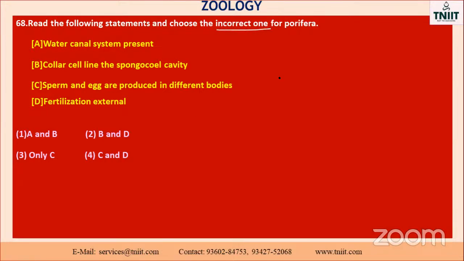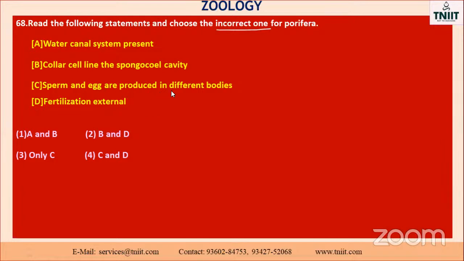Water canal system, already it will be present. Okay, A and B. Collar cells line the spongocoel cavity, it is also present. See the option, you will get the answer. Option 3 you have given: the sperm and egg are produced in different bodies. See, this C only is the incorrect statement. So the other three are correct. Already we saw this part in the previous section. The water canal system is present, already we saw it in echinoderms, and likewise Porifera also has specific structures. And the collar cell is a specialized structure.